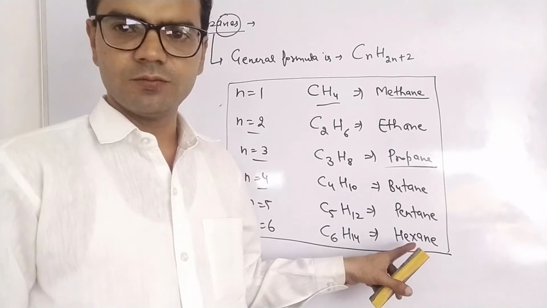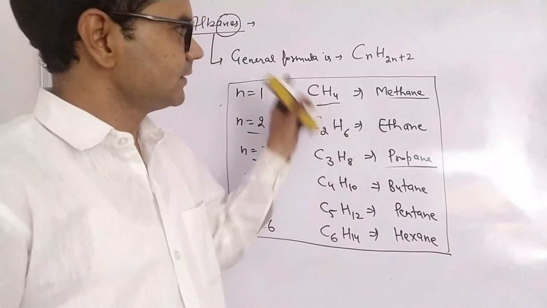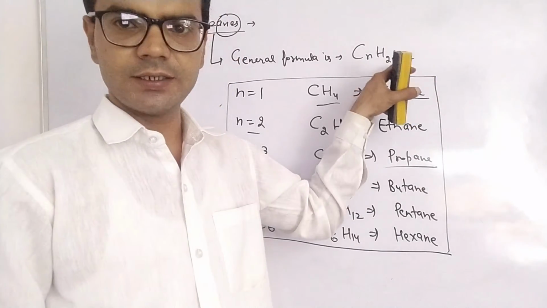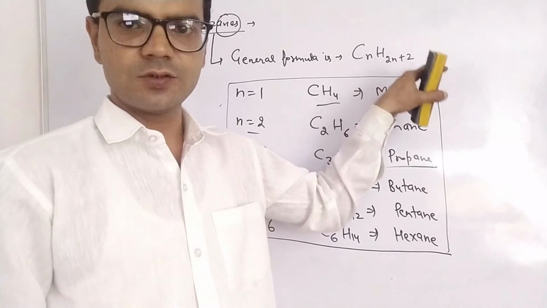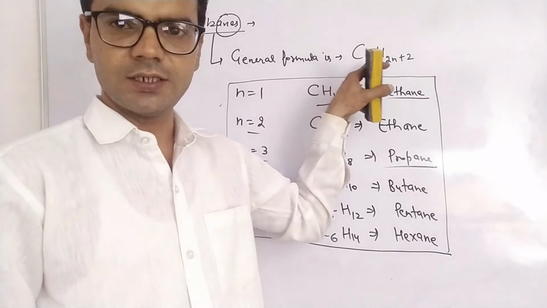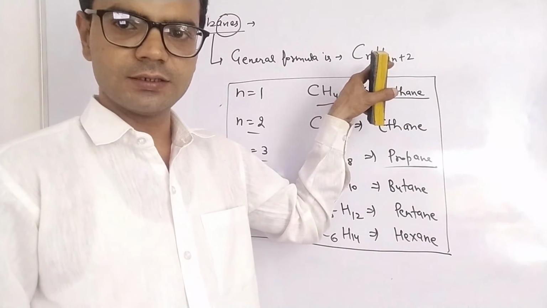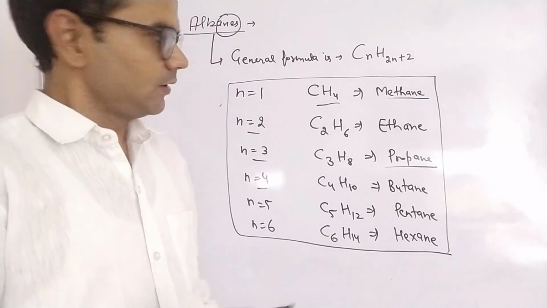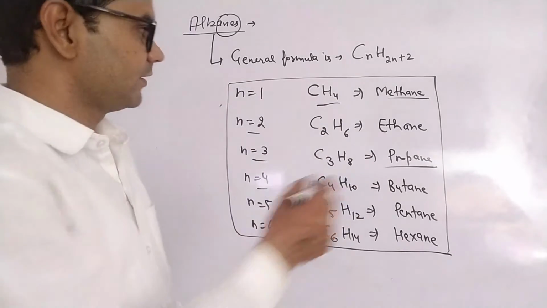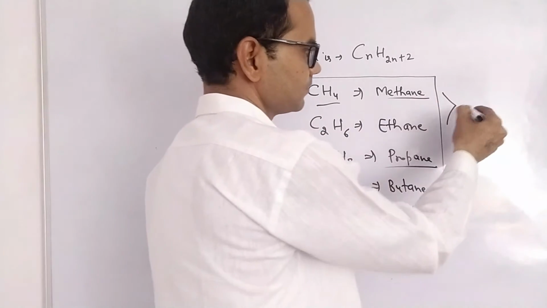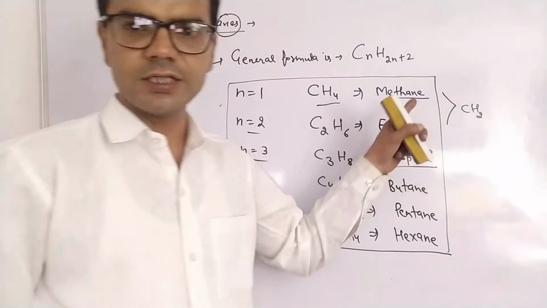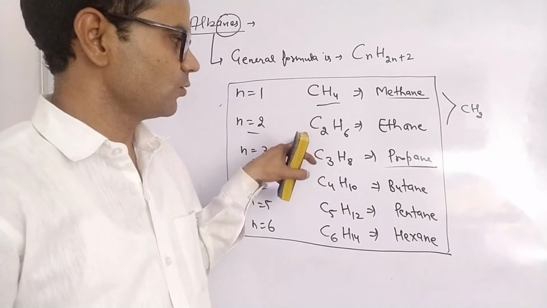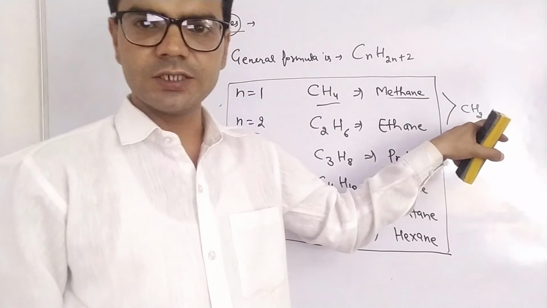We can write more. The indication is that the number of hydrogens is 2 higher than carbon, plus 2. Right? We can again see and find it. If we observe the members, there is a difference of a CH2 group in 2 consecutive members. CH4, C2H6, there is a difference of a CH2 group.